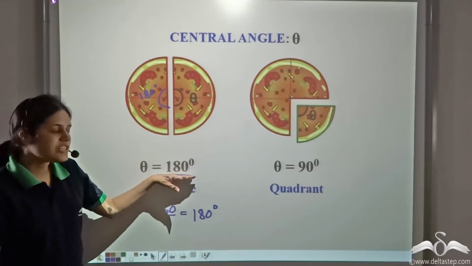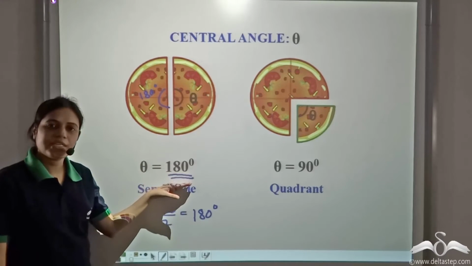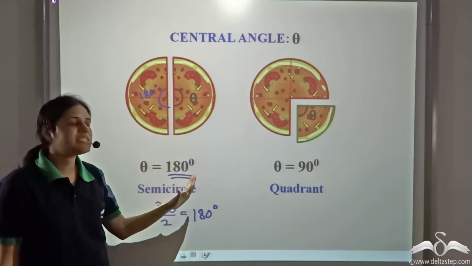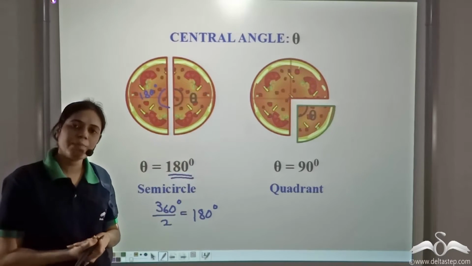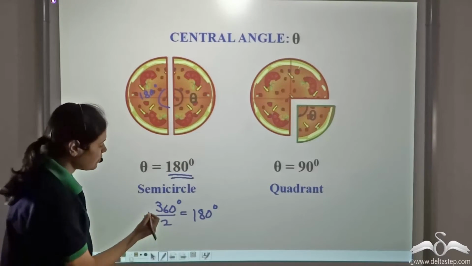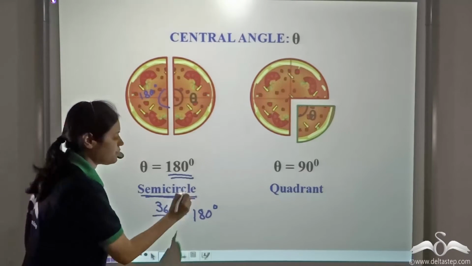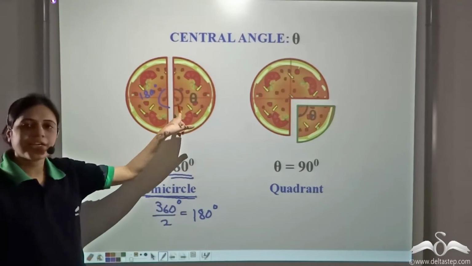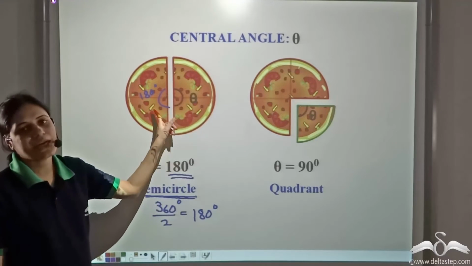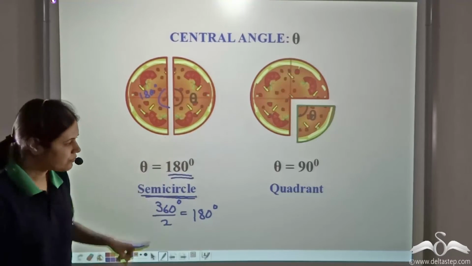So if the central angle is 180 degree, then it divides the circle into two equal parts and we get a semicircle.